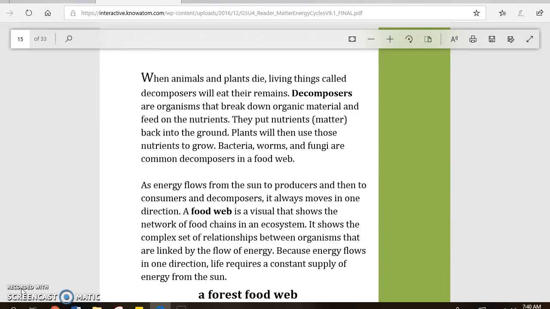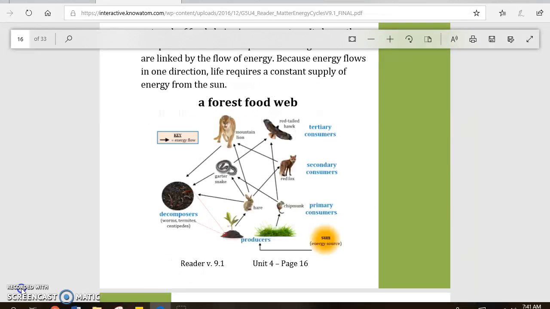As energy flows from the sun to producers, and then to consumers and decomposers, it always moves in one direction. A food web is a visual that shows the network of food chains in an ecosystem. It shows the complex set of relationships between organisms that are linked by the flow of energy. Because energy flows in one direction, life requires a constant supply of energy from the sun. A forest food web.